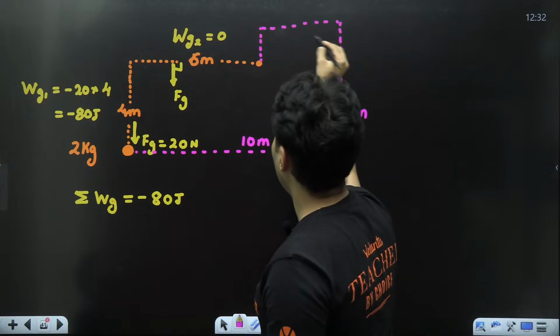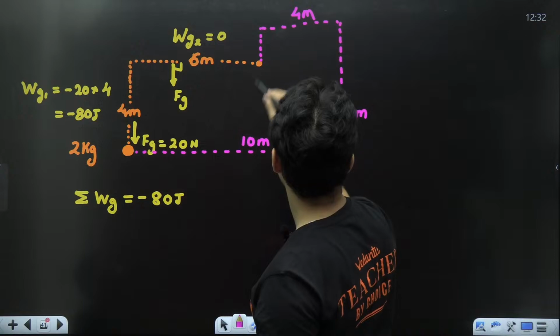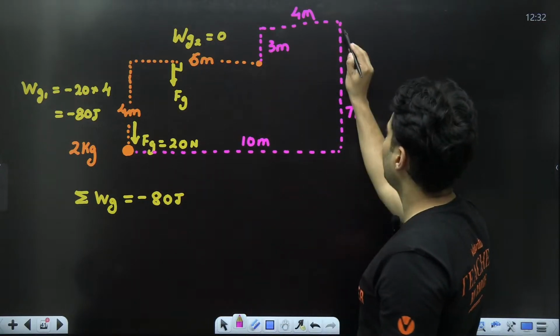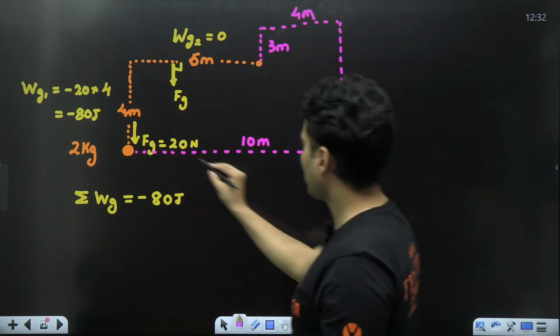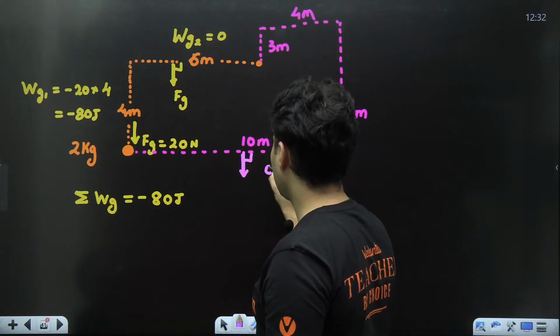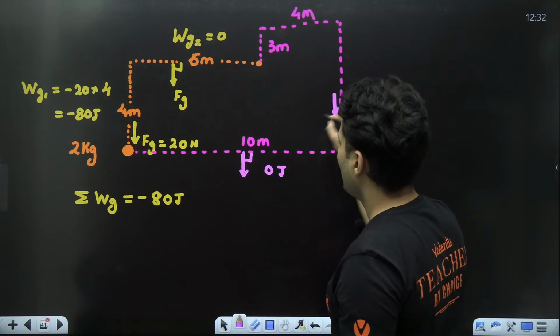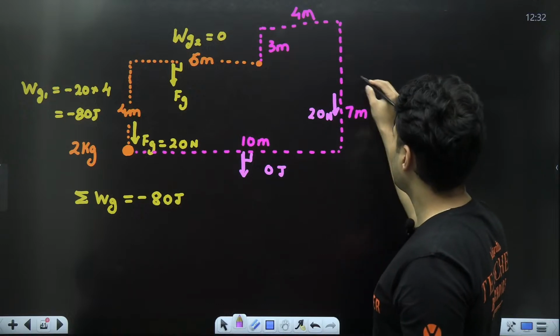And like this, I'll have to move back 4 meters, and 7 to 4, that is 3 meters over here. 10, 7, 4 and 3. In each part, how much work am I doing? In this case, gravitational force is perpendicular, so 0 joules. In this case, gravitational force of 20 Newton is against the displacement, so that's why negative work is done.